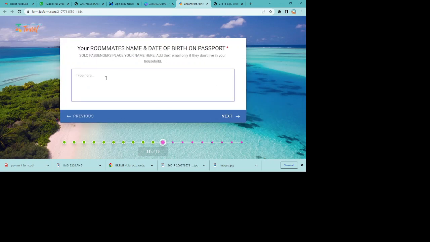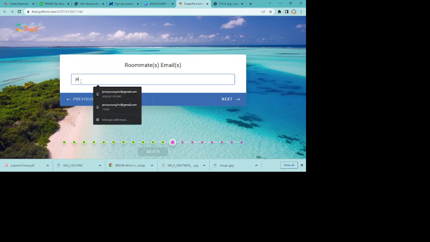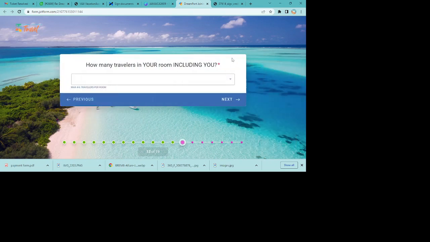Your roommate's name, you're going to make sure it matches their passport. Do not fill this out until you have their passport in front of you, because you can cause them not to get on their flight, and that will be devastating. Okay, so make sure that it matches, and then you're going to put that person's email. If they're paying for their own booking, they will get an email too to make a payment. You don't have to make the payments for them.